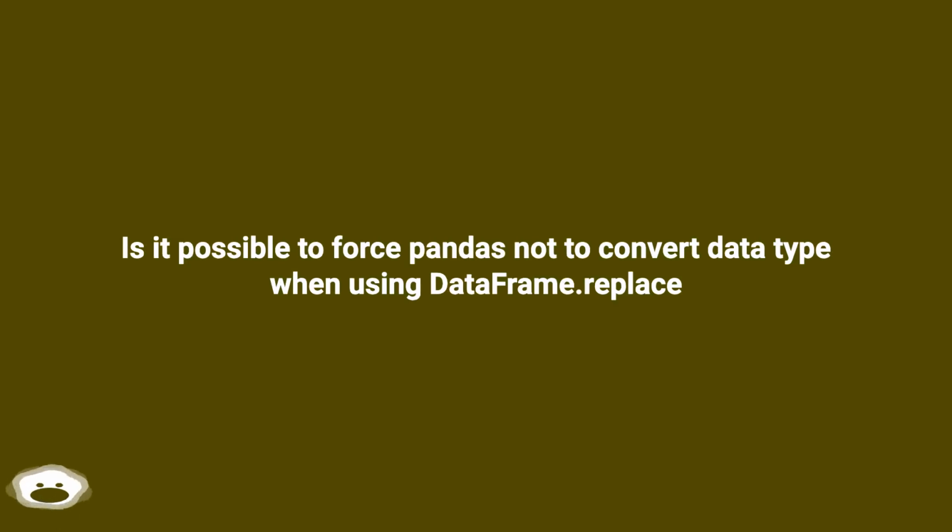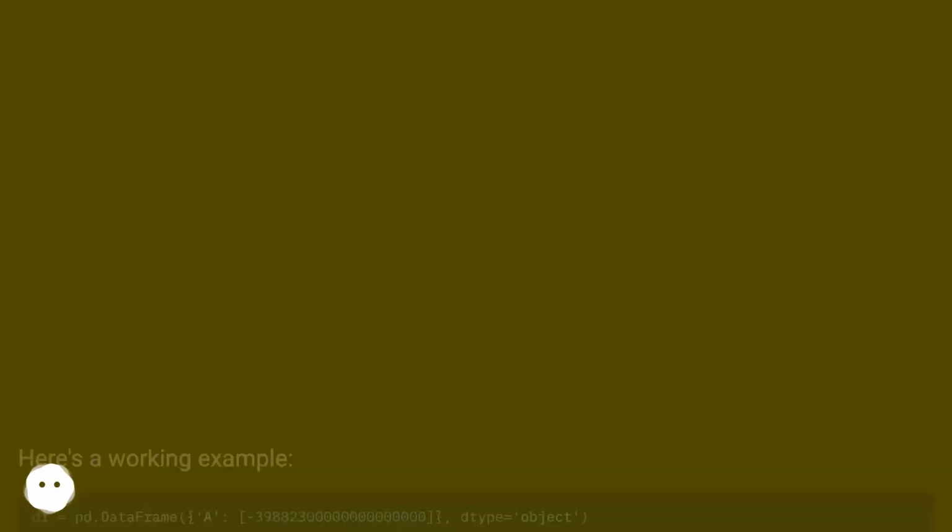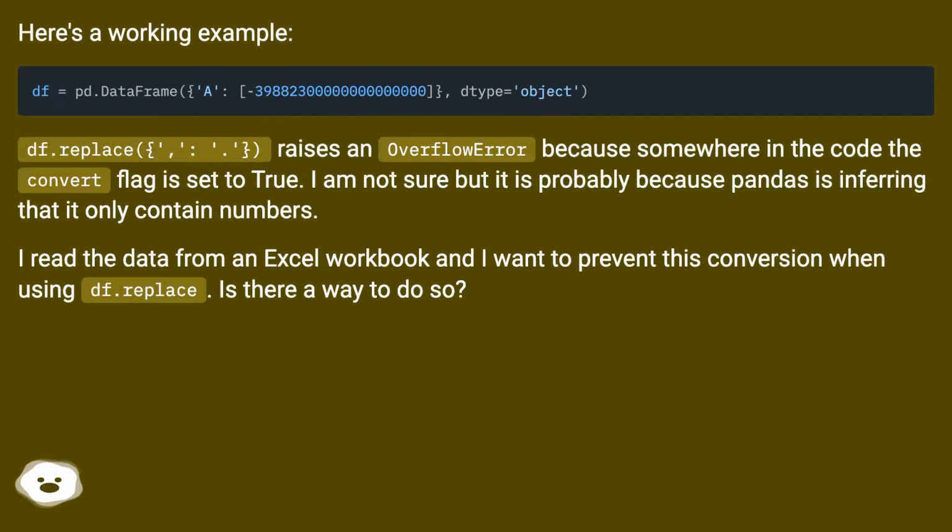Is it possible to force Pandas not to convert data type when using DataFrame.replace? Here's a working example. df.replace on the column raises an overflow error because somewhere in the code the convert flag is set to true.